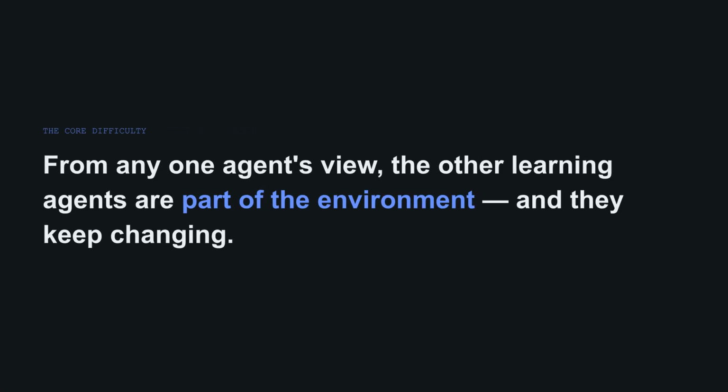The core difficulty in multi-agent reinforcement learning is that from any one agent's perspective, the other agents are part of the environment, and they keep changing. Because the ground shifts under everyone at once, we need specialized approaches to study learning in this setting.